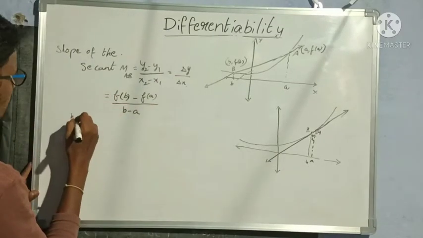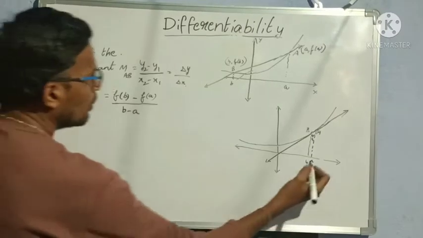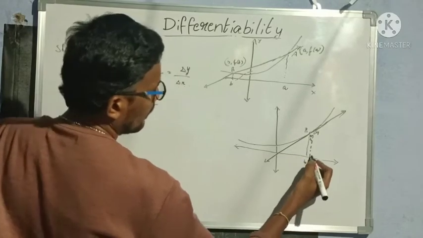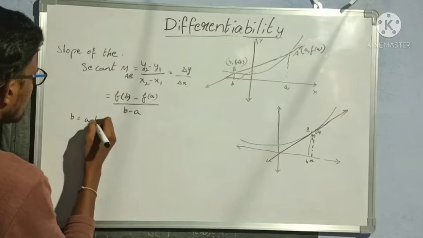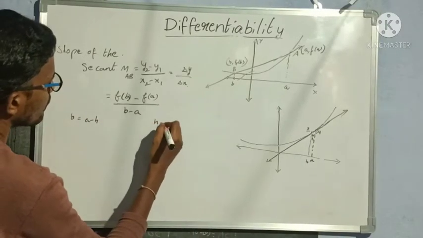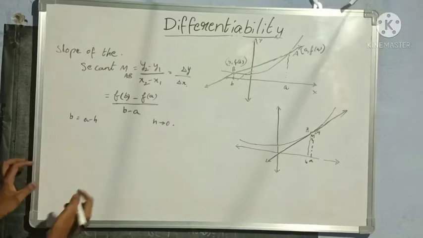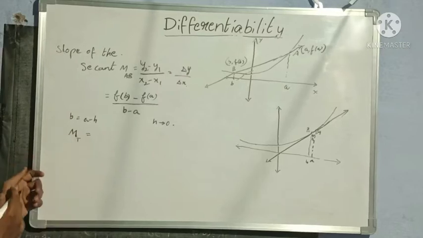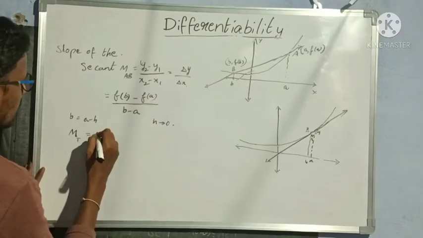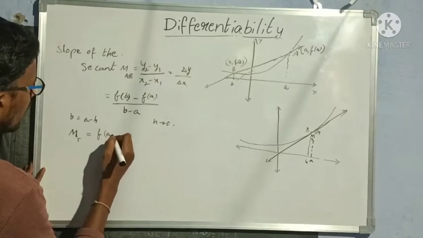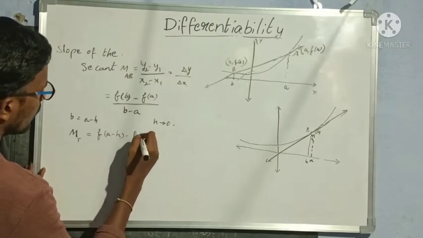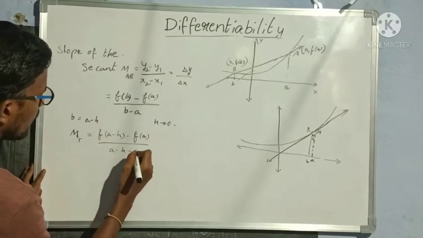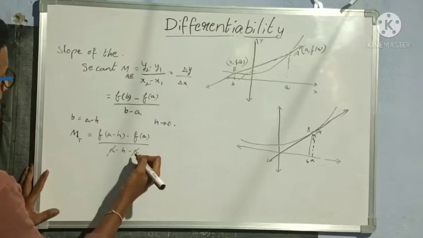So B is equal to, now this completely is A and this is h. So if I want B, then I should subtract h from A, that is A minus h. Here also h is very negligible, that is h tends to 0. So the slope of the tangent, m_t, is equal to, in place of f of B, I should take f of A minus h, minus f of A, by, in place of B, A minus h minus A. So plus A minus A gets cancelled.